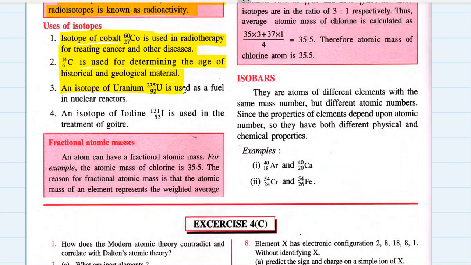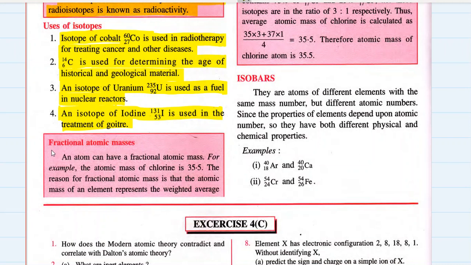An isotope of uranium is used as fuel in nuclear reactors. Very rare isotope of uranium, but still it's present in huge quantities with countries, which can destroy our Earth multiple times. An isotope of iodine is used in the treatment of goiter. You know goiter? Goiter is a disease which is due to an anomaly in the thyroid gland in your throat, and that is due to the deficiency of iodine in your body.